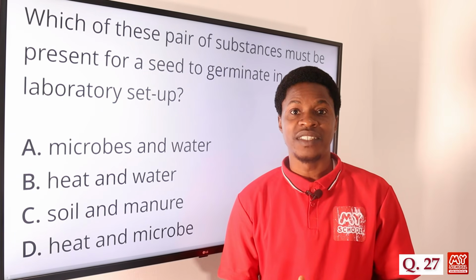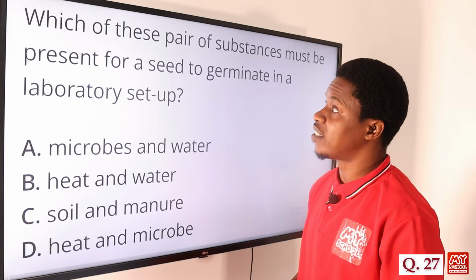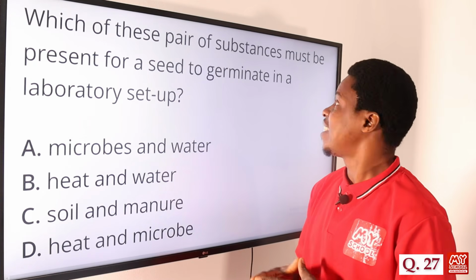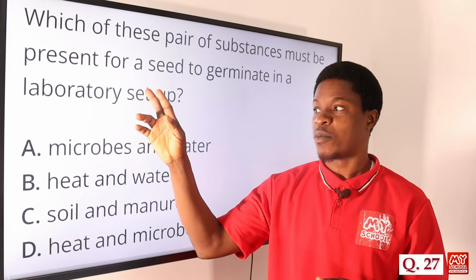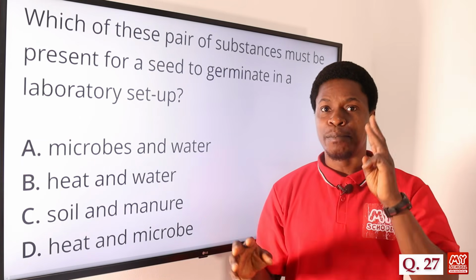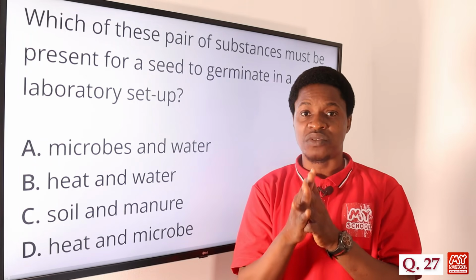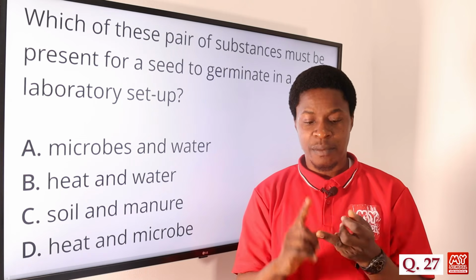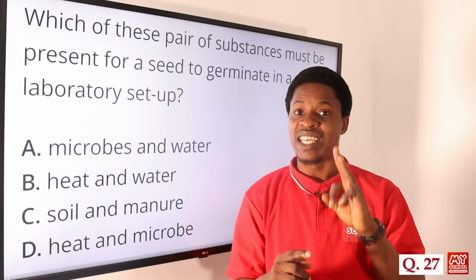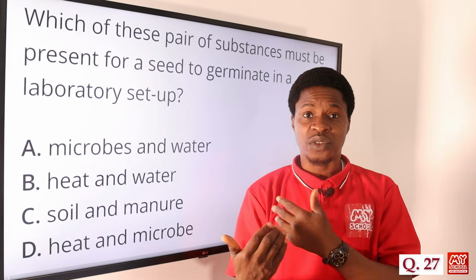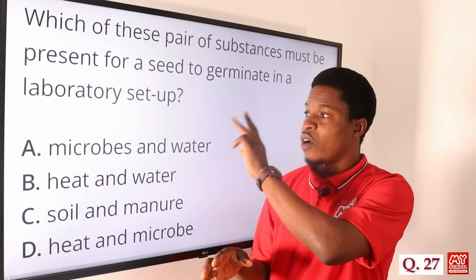Now, question number 27. Which of these pair of substances must be present for a seed to germinate in a laboratory setup? Take note of that, laboratory setup. Majorly there are two things needed for a seed to germinate in the laboratory. Number one, we talk of heat. Number two, we talk of water. Those two things are important. Even though microorganisms are also important, they are not a required factor for any seed to germinate.